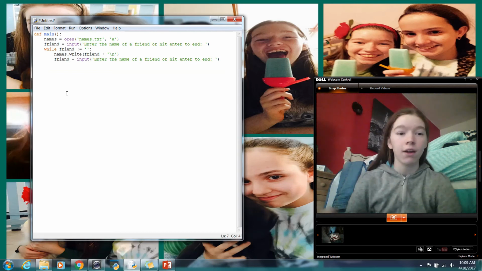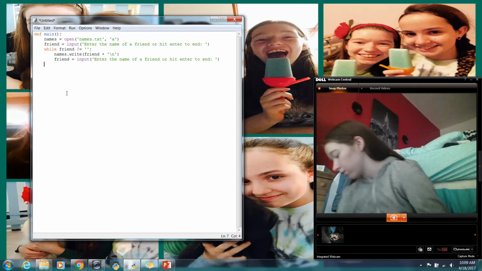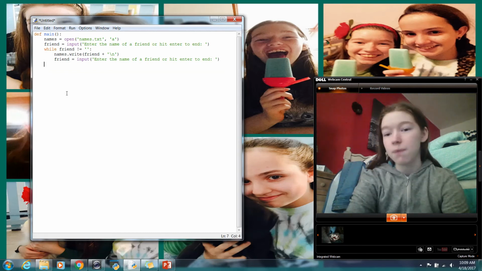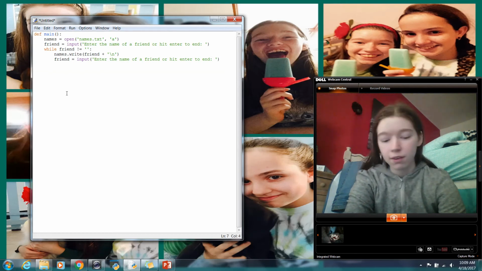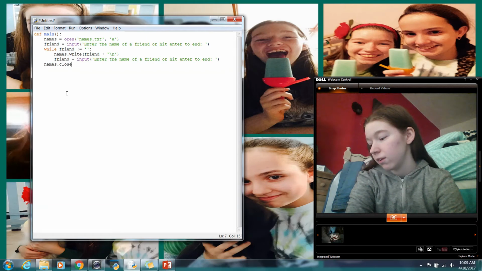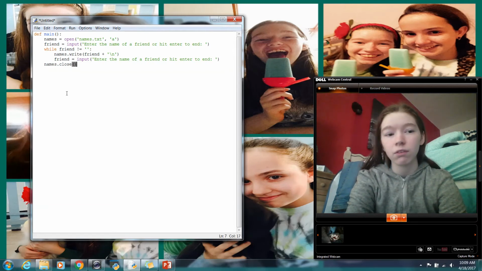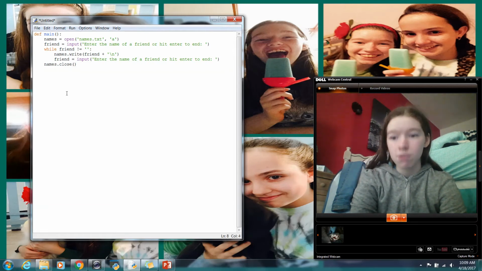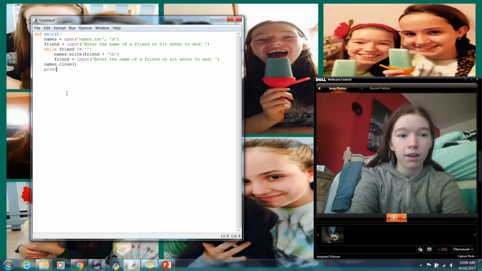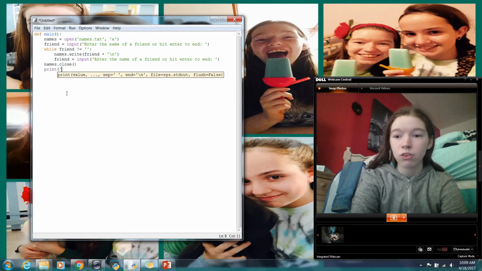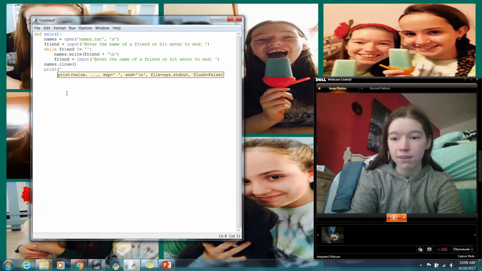What's this something else to do? I know. How do we close the file? There it is, it's on this page. So, names, which is our variable, dot close, and then two parentheses next to each other. Then, to let the user know that we're done, we use this print command. Whatever we type in these apostrophes and parentheses, it'll just put it out.